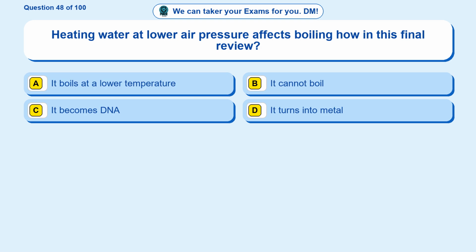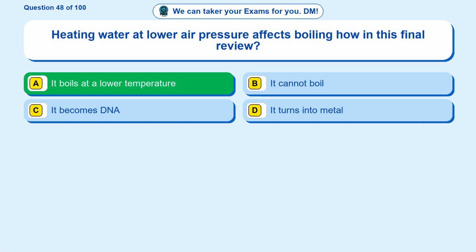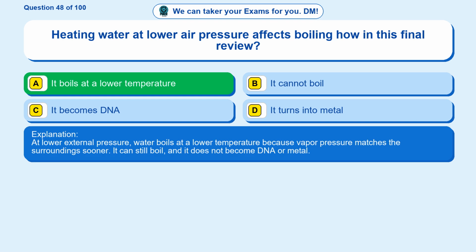Question 48. Heating water at lower air pressure affects boiling how in this final review? Option A. It boils at a lower temperature. Option B. It cannot boil. Option C. It becomes DNA. Option D. It turns into metal. The correct answer is option A. It boils at a lower temperature. At lower external pressure, water boils at a lower temperature because vapor pressure matches the surroundings sooner. It can still boil, and it does not become DNA or metal.